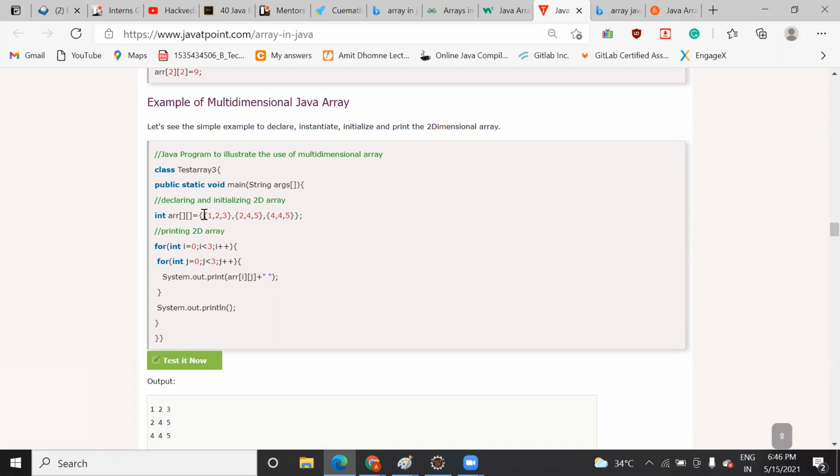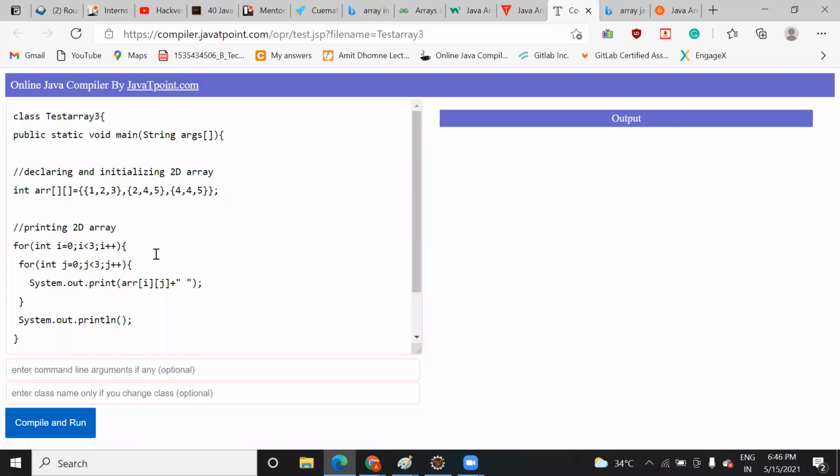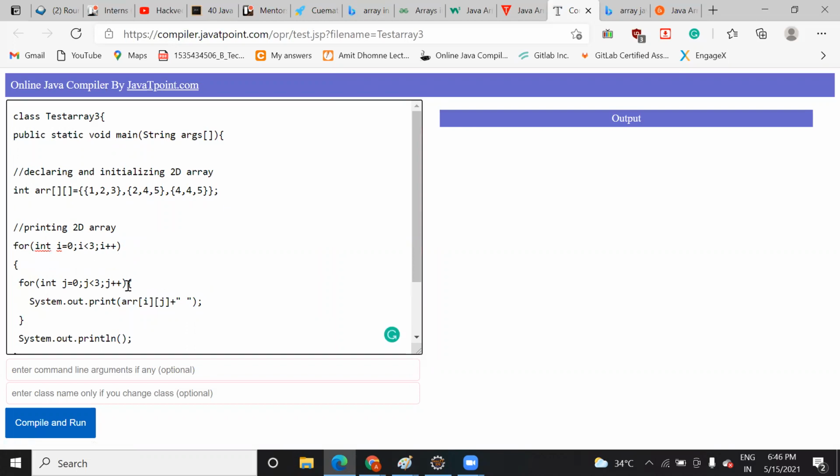Inside the outer curly braces, you have taken inner curly braces, meaning this is your first row, second row, and third row. Okay, now let me run it with the online compiler, and you can see here how it is working.